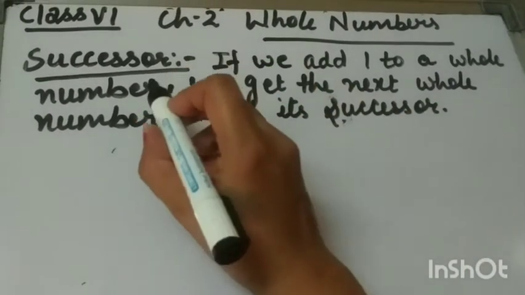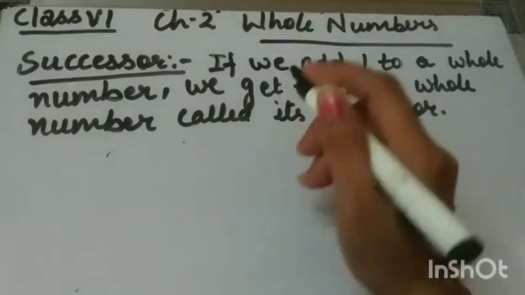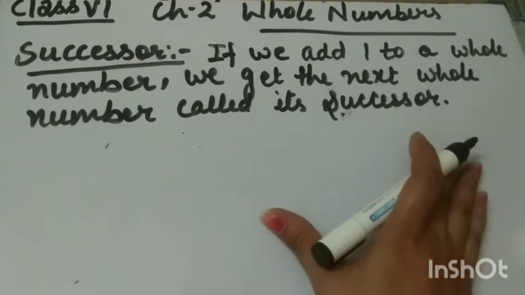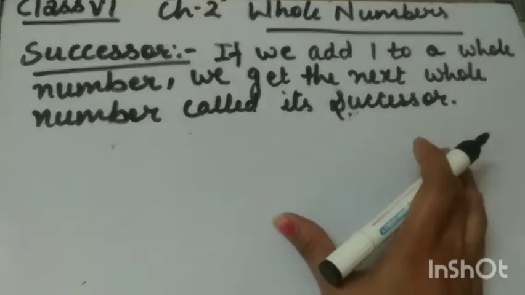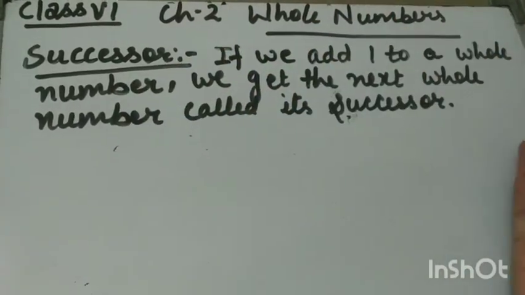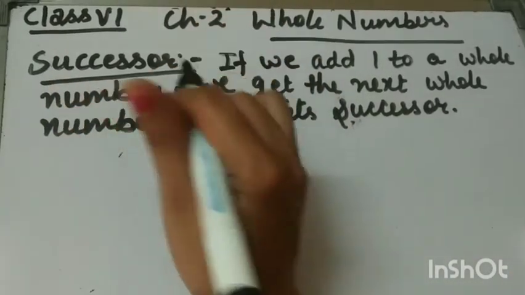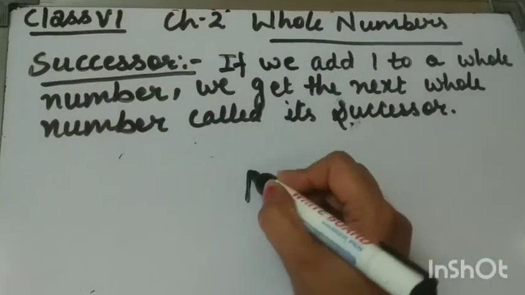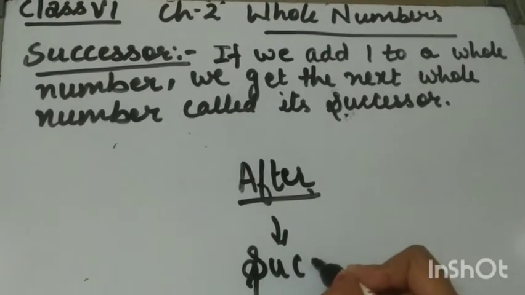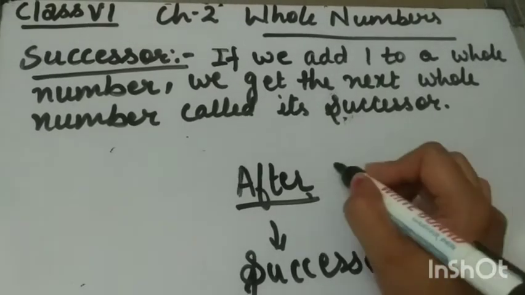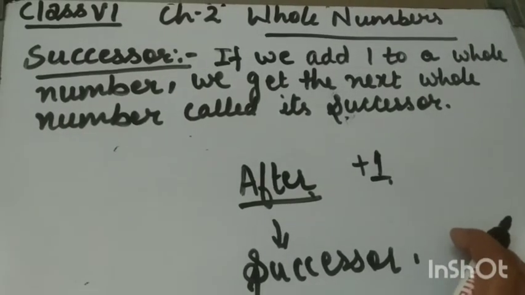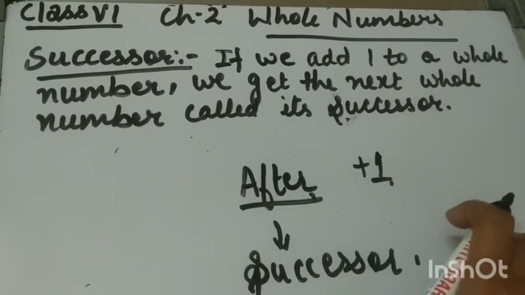Next is successor. What are successors? If we add 1 to a whole number, we get the next number, that is called successor. In your earlier classes you have done what comes after and what comes before. This successor is what comes after. Just the name has changed. In your earlier classes you have used the word after, but here we are using successor. Both are the same. In what comes after also we added 1 to the given number, and in successor also we add 1 to the given number. So what comes after and successor are both the same thing.